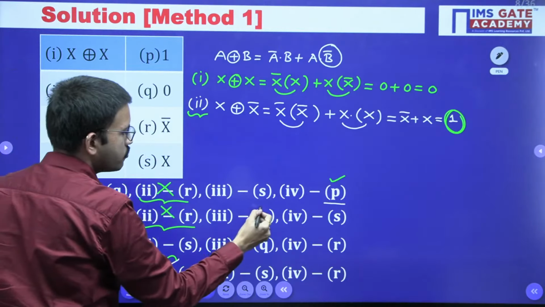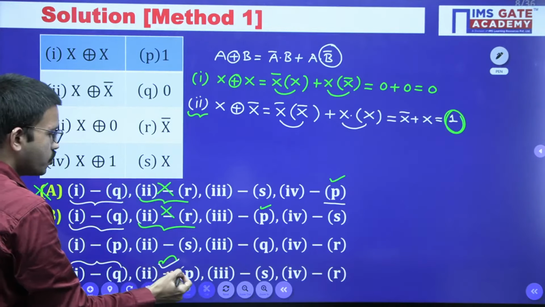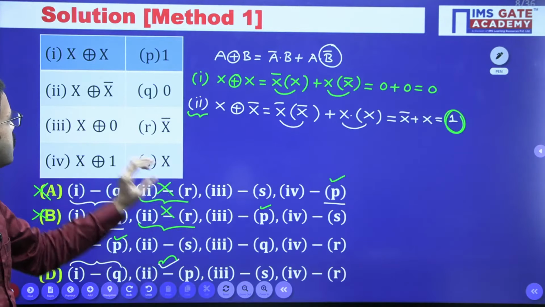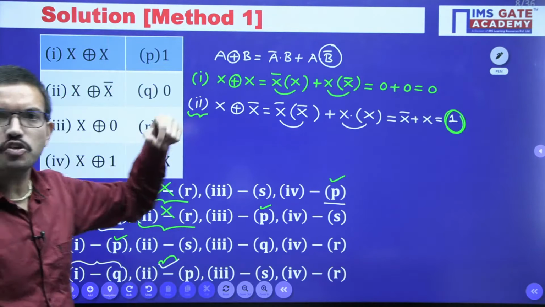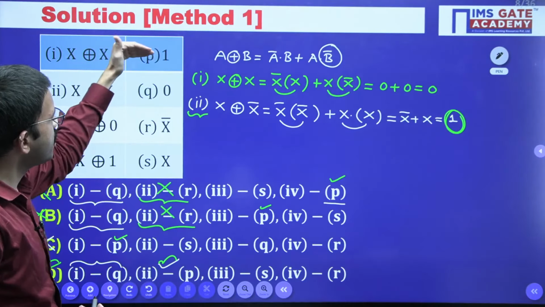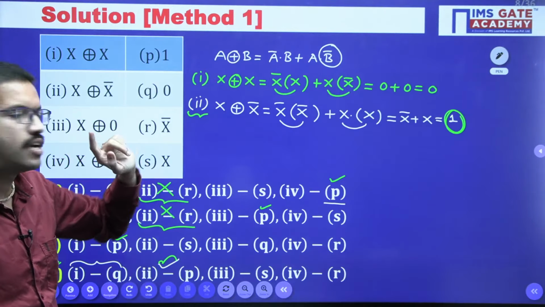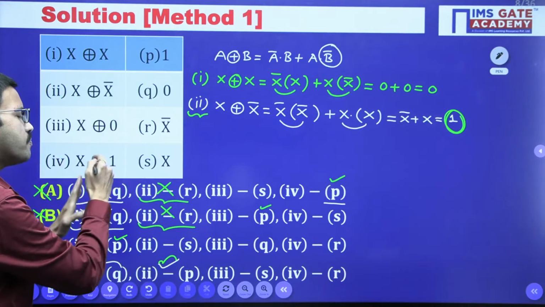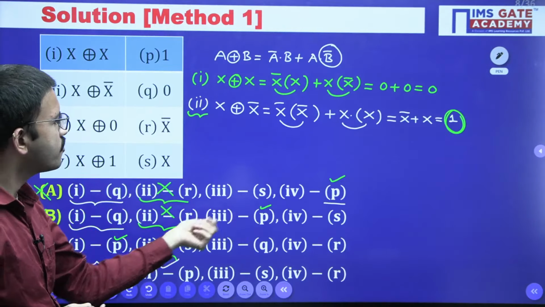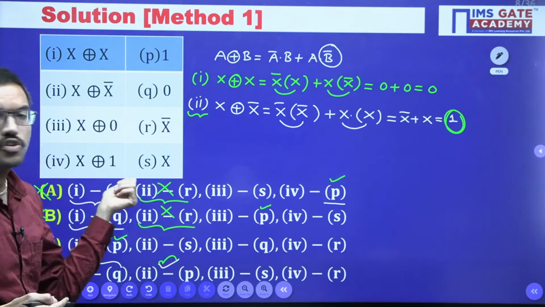That means if you are able to identify which one is giving the output value as 1, then whether you are solving the remaining 3 or not,